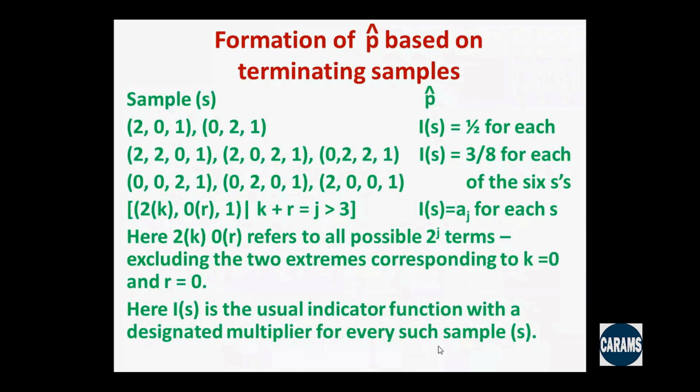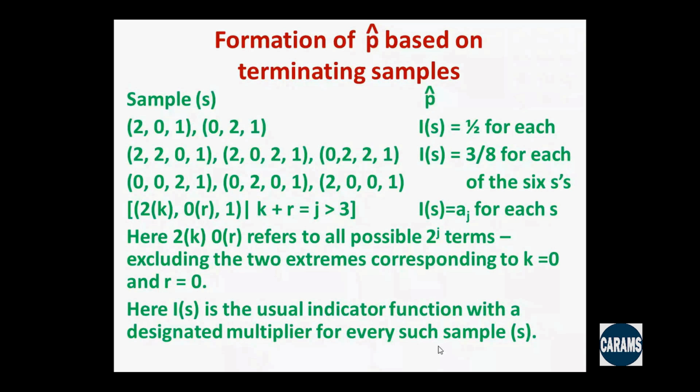Similarly, if I am talking about j equal to 3, then there are 3 zeros or twos prior to getting 1, and all these 6 descriptions here, 220 followed by 1, 202 followed by 1, etc. All the 6, they refer to terminating samples with j equal to 3. A3 is 3 over 8. So the indicator for any of these samples is going to be 3 over 8. So I use the auxiliary randomization Bernoulli trial with success probability 3 over 8, and I act accordingly. If it is success, I say p hat equal to 1, otherwise I say p hat equal to 0.